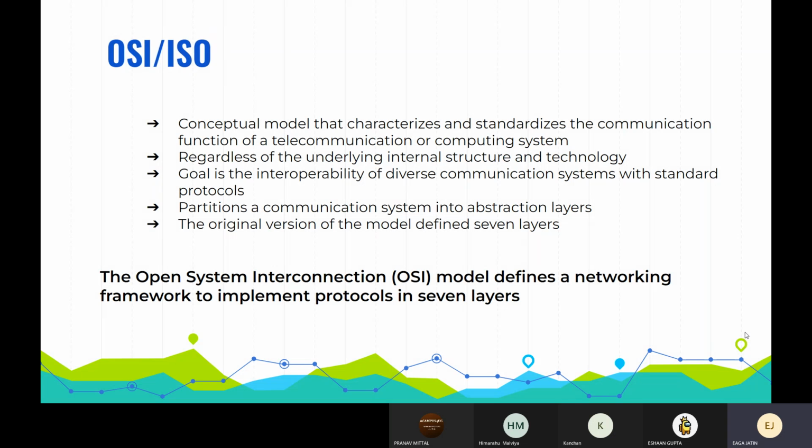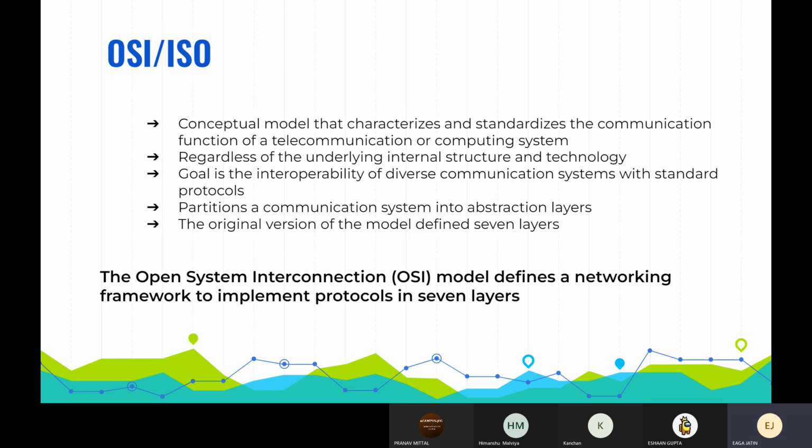So coming to OSI or ISO, the OSI model is a conceptual model that characterizes and standardizes the communication functions of a telecommunication or computing system. The OSI model defines a networking framework to implement protocols in the form of 7 layers.